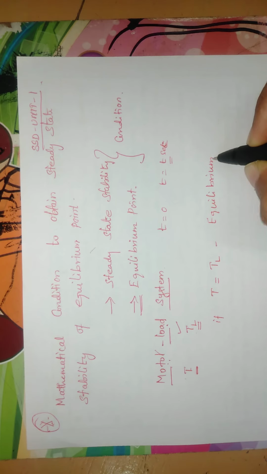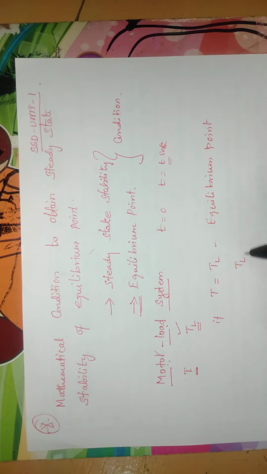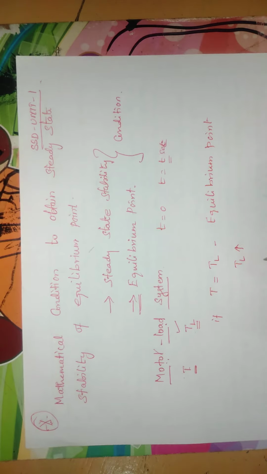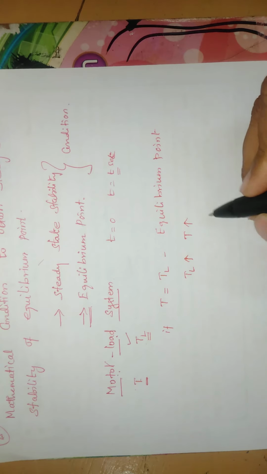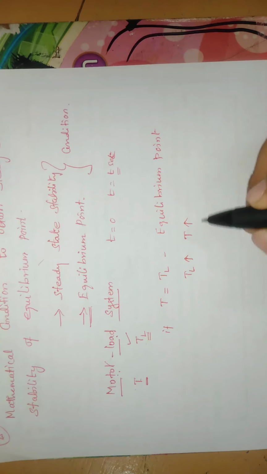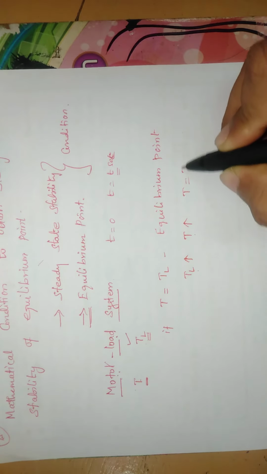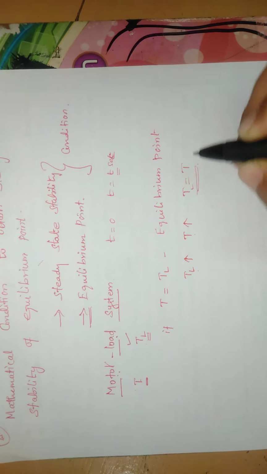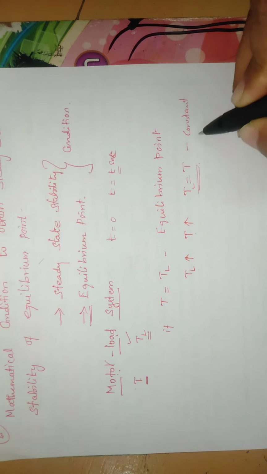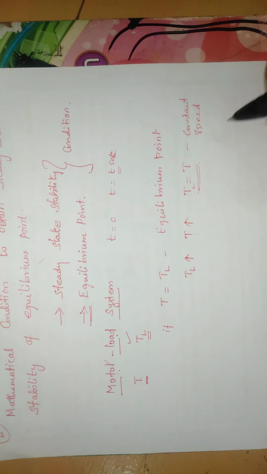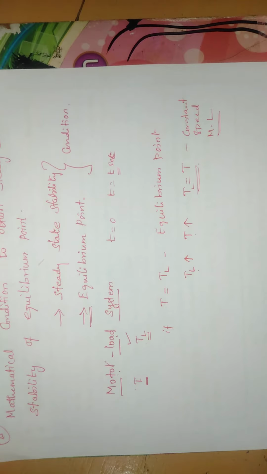When does the equilibrium point happen? Initially TL is higher. After some time, as T also increases to a certain value, at one point TL and T both become equal. By that time we have a constant speed of rotation in the motor and load system.